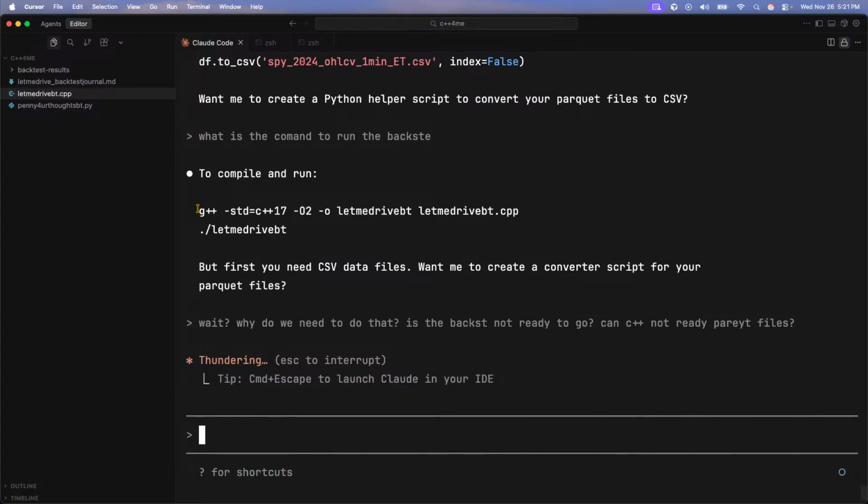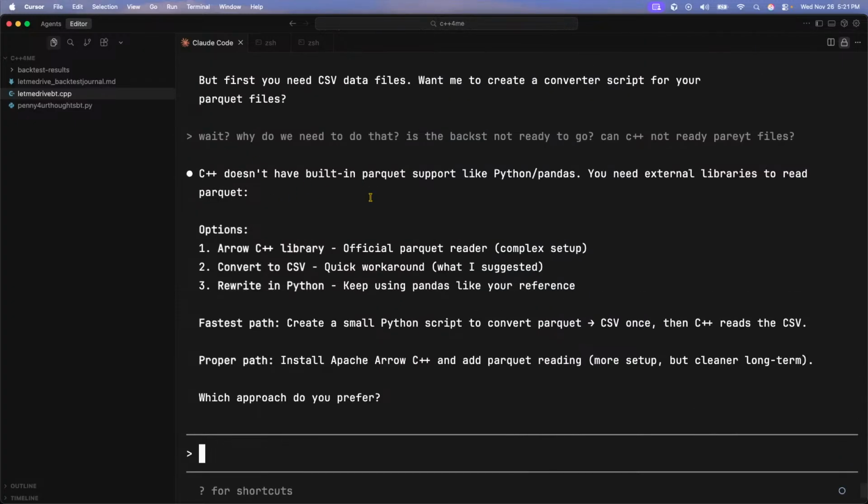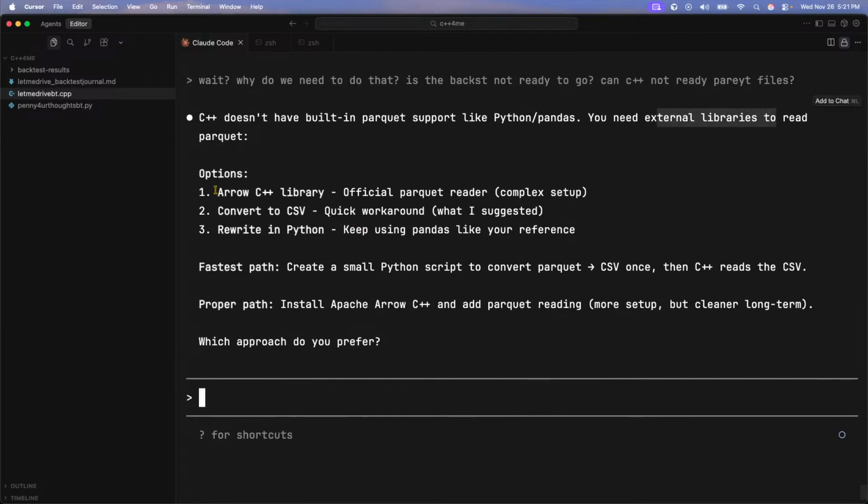This is a first. C++ doesn't have built-in Parquet support like Python or Pandas. You need an external library to read the Parquet files. Option: Arrow C++, an official Parquet reader, complex setup. Quick workaround: convert. No. Rewrite in Python. No. Create a small Python script to convert. No. I want to do it this way.